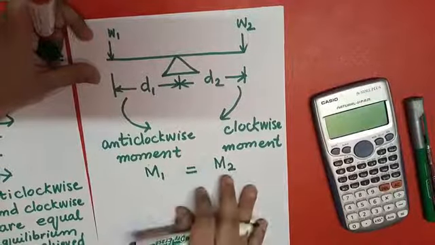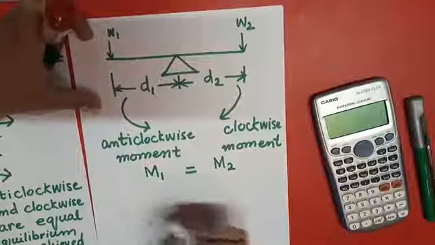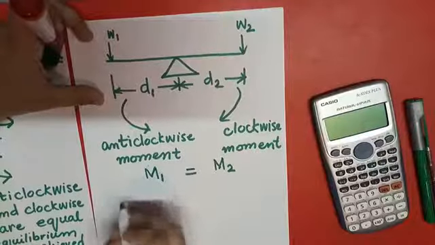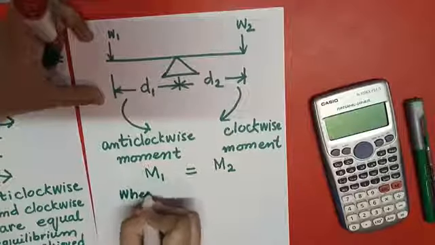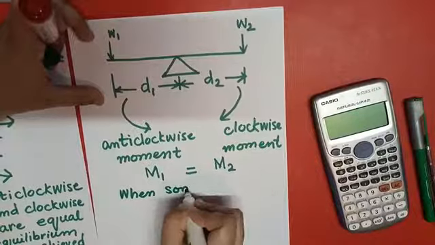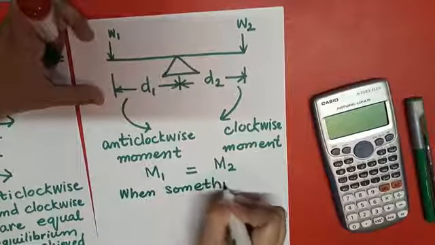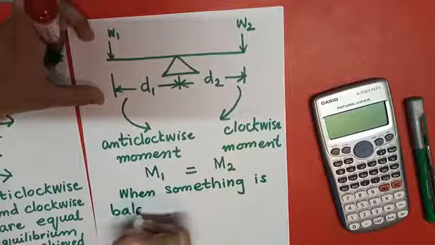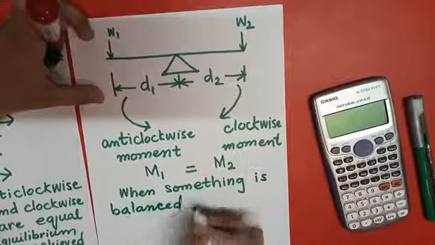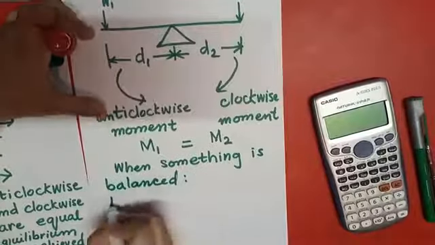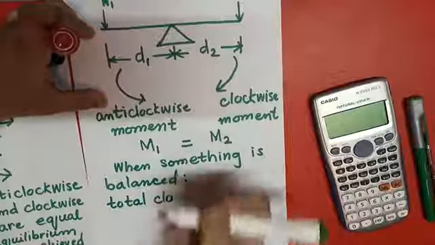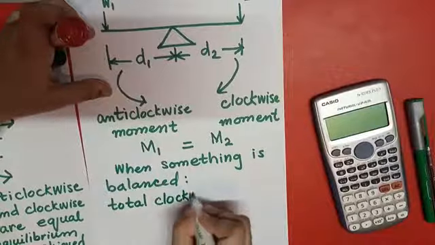So what can I say? This is known as the principle of moments, and once something is balanced, what can I write down here? Total clockwise moment, or you can also write total anti-clockwise moment, it's up to you.